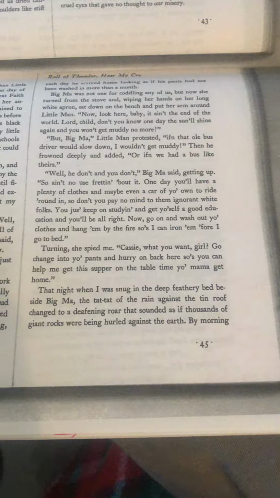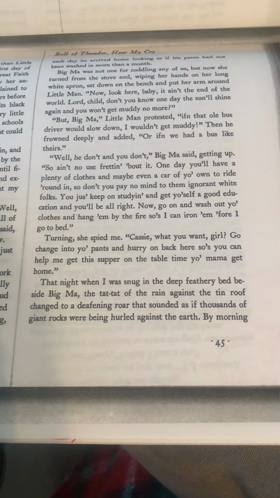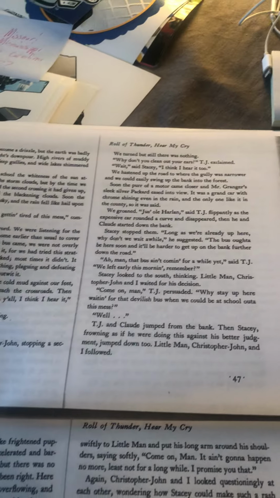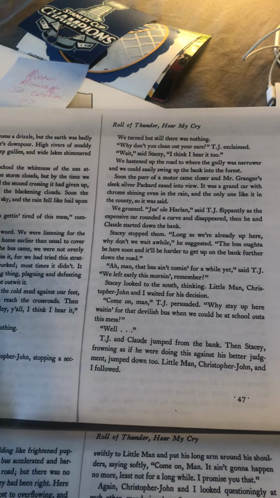So looking through page 45, mostly they're still at home, so this isn't really going to help me too much with them walking to school, so I'm going to keep looking. Okay, page 46, they are walking to school now.